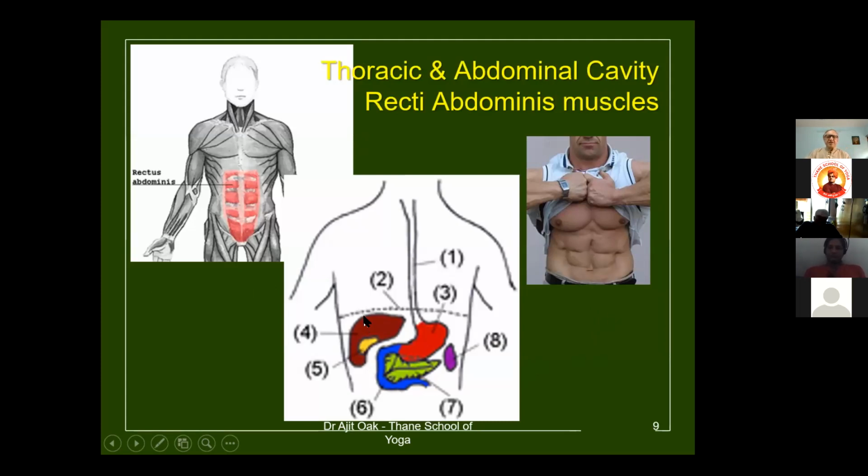Then, as we can see in this picture, this is the division. This is not the real picture, just to show diagrammatically. This is a diaphragm. Diaphragm is a dome-like structure, not a straight structure. But here it is shown the difference between the thoracic cavity and abdominal cavity. Now, abdominal cavity is a very important aspect.